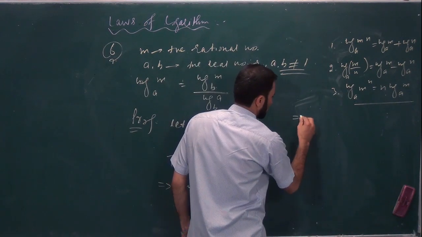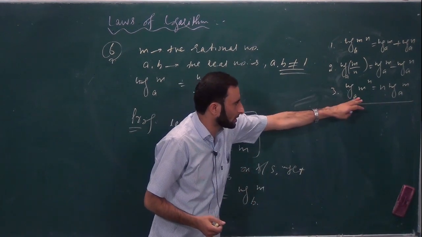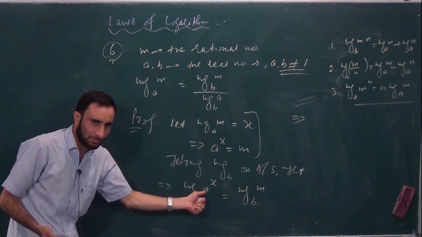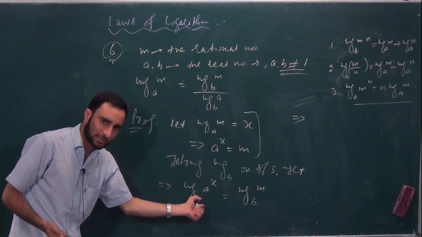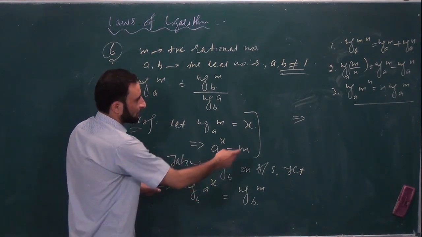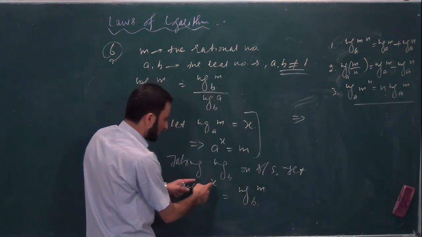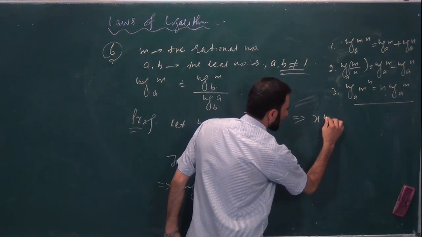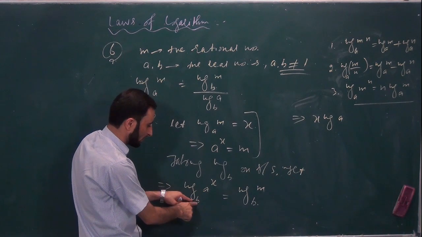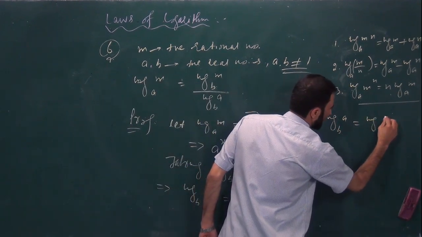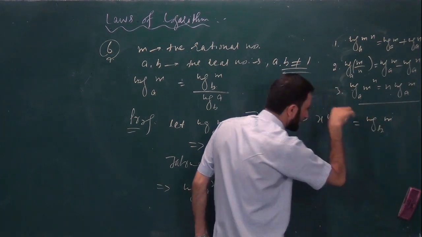So one of these laws, the third law, we are supposed to apply here, because log of any number to the power x under the base b, we can apply log of m to the power n, that is n log m. So let me write x log of a under the base b will be equal to log of m under the base b.